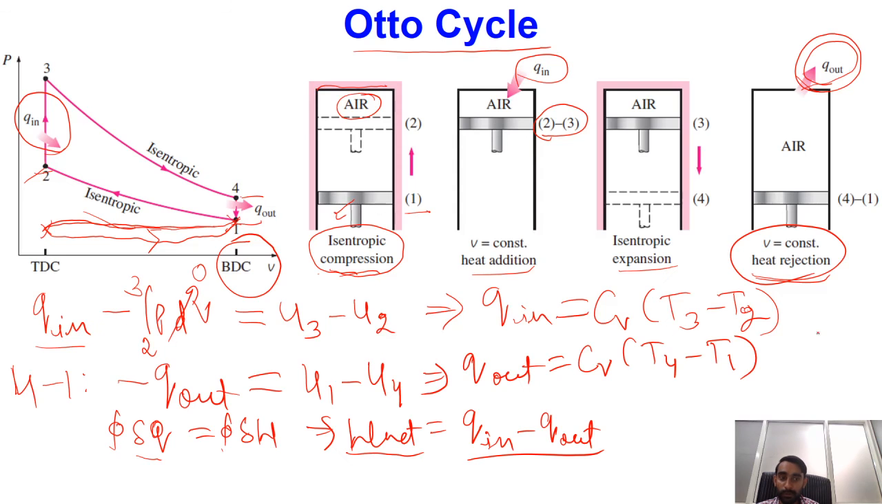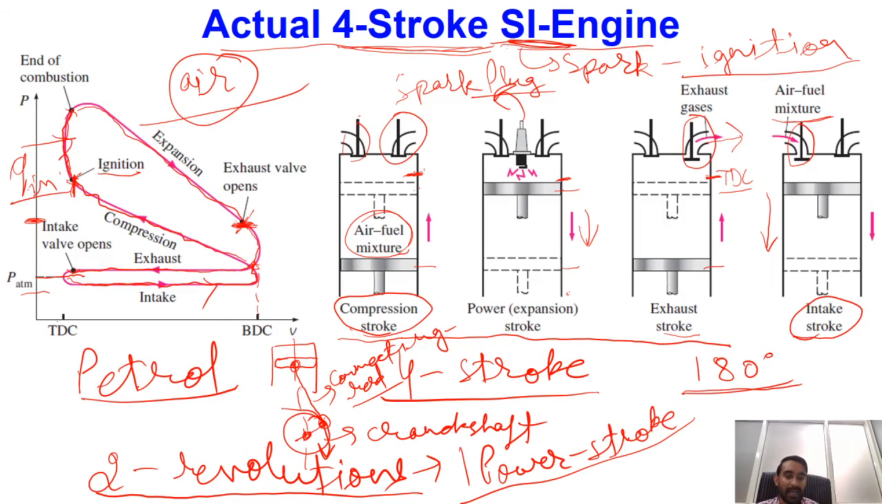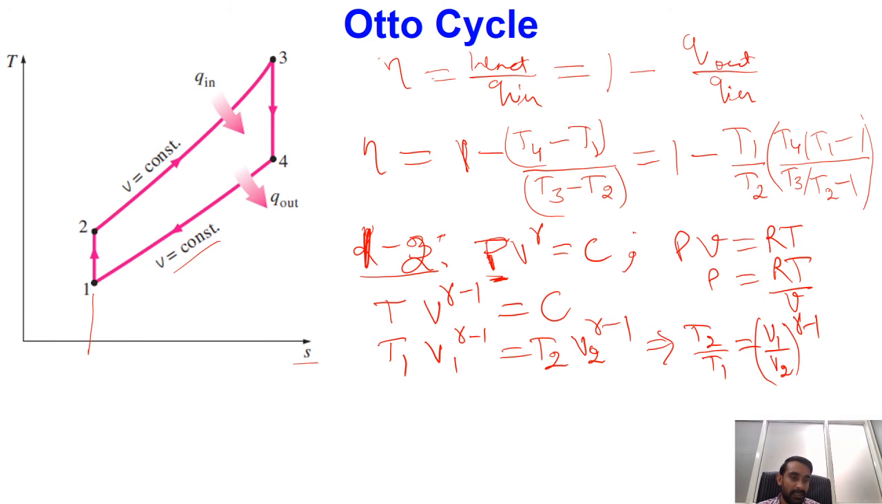Now if you go to the PV diagram, you can see that V1 is the volume corresponding to the bottom dead center, and V2 is the volume corresponding to the top dead center. So the ratio V1 by V2 is what we have already defined as the compression ratio, and I have used the symbol r for it. So total T2 by T1 is nothing but r to the power gamma minus 1.